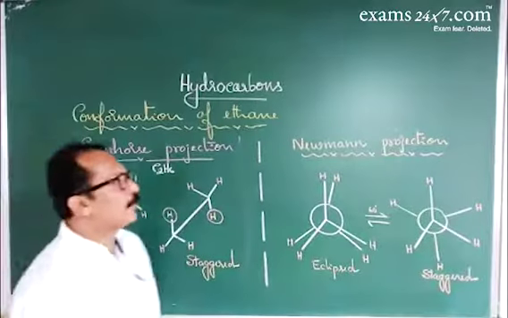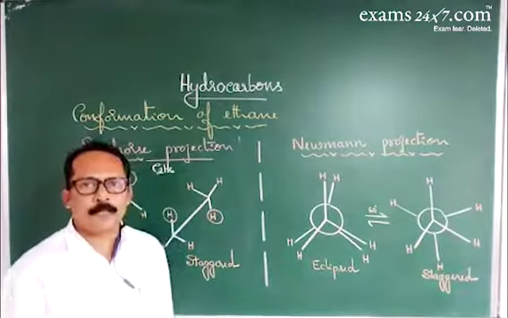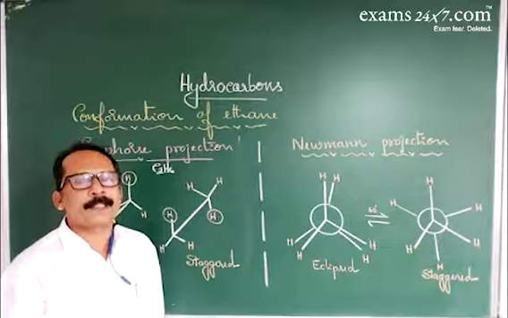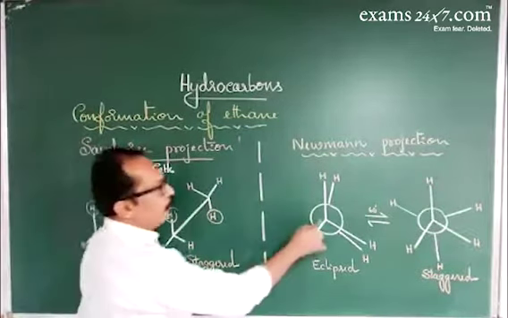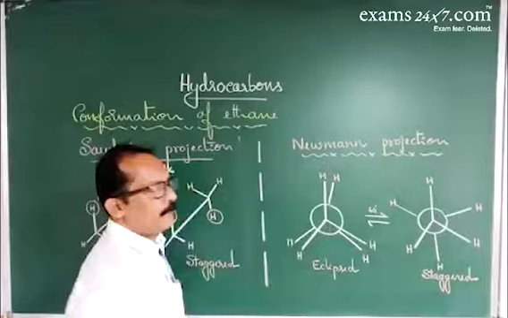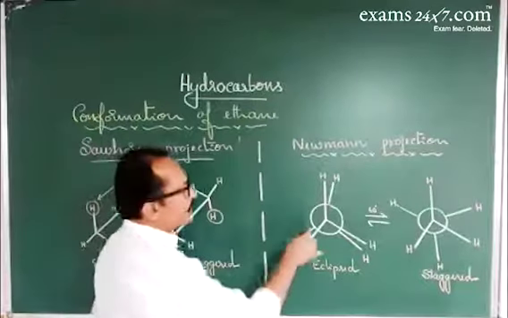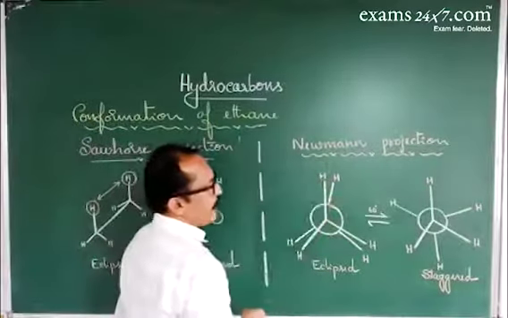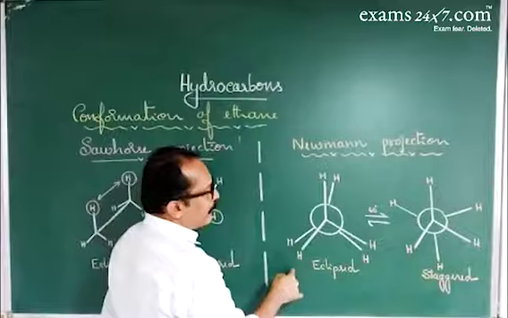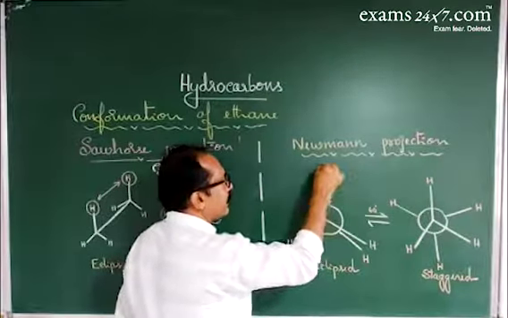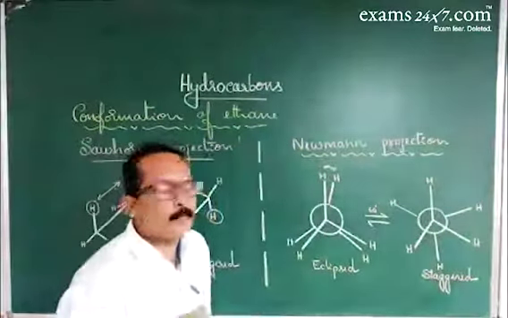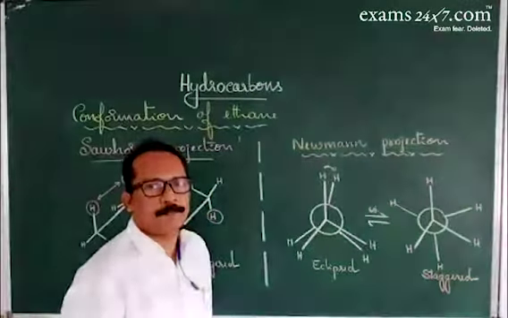Similarly, in Newman's projection, the carbon to carbon bond is represented by a circle. There are two carbon atoms, and only the front carbon atom is fully visible. Each carbon carries three hydrogen atoms. In the eclipsed conformation, the adjacent hydrogen atoms are less separated and there is more repulsion.